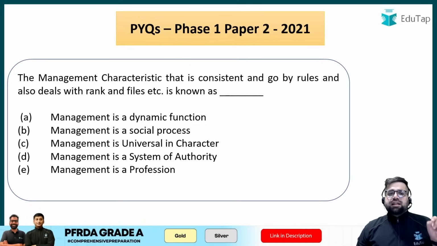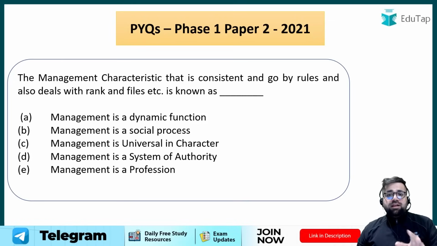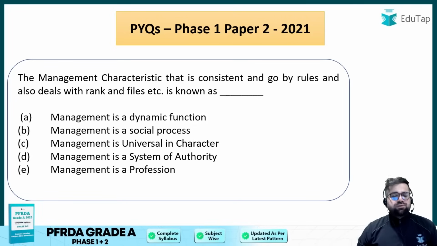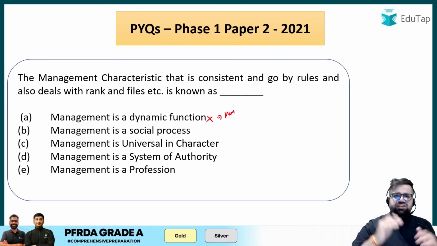Next question. The management characteristic that is consistent, goes by the rules and also deals with the rank and file is also known as what? Management as a dynamic function? No, because management as a dynamic function basically means that management can change as per the time.